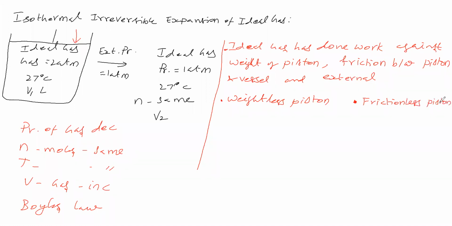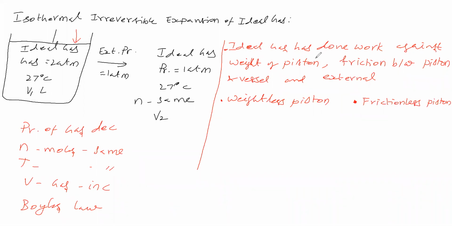Another assumption is a frictionless piston. So one is a weightless piston, and another one is a frictionless piston. Like this, we are taking these assumptions.